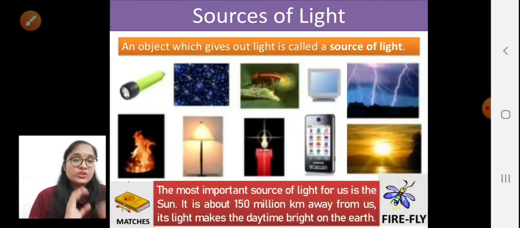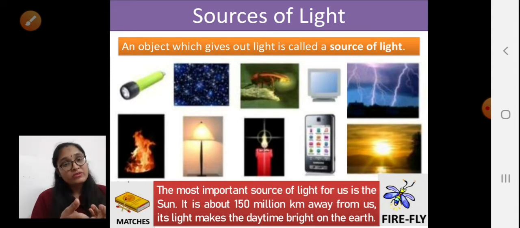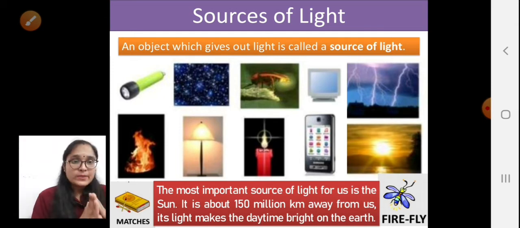Now we know that we need the light to see the object, but from where does this light come? This is the main question. What are the sources of the light from which we are getting the light? If there is no source of light, it is not possible for us to see the object. So what are basically the sources of light, right?